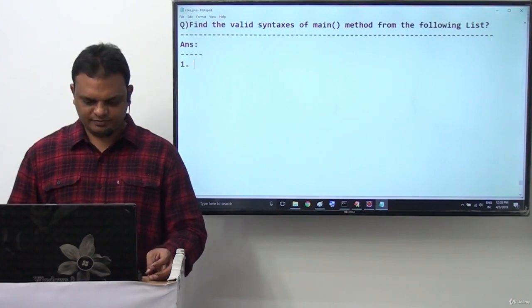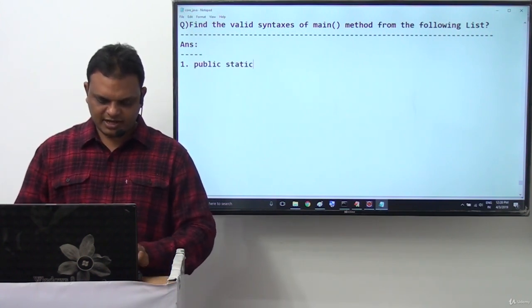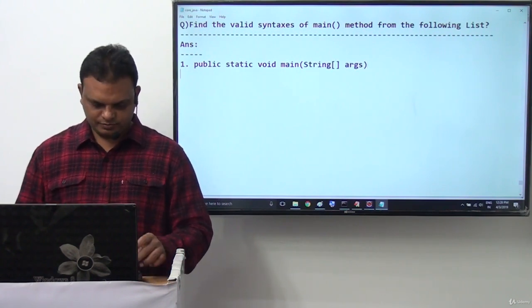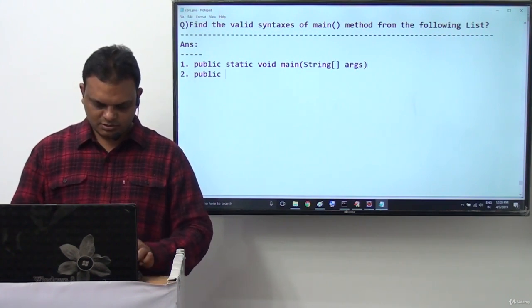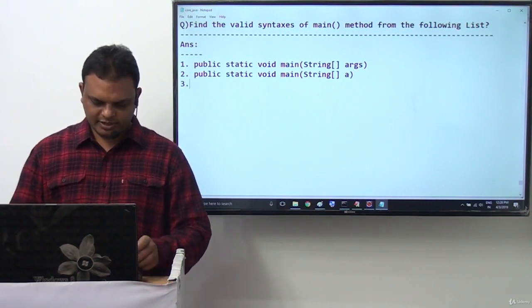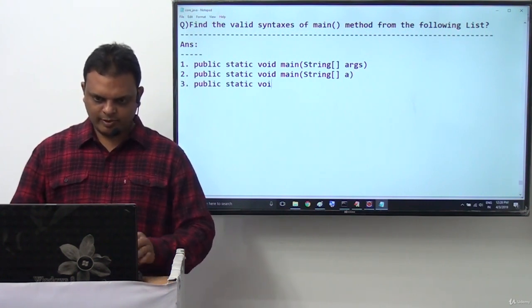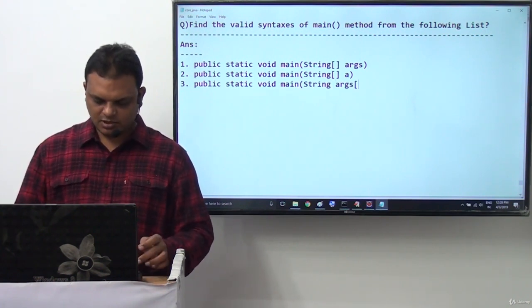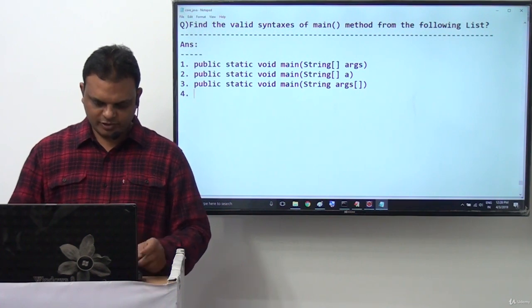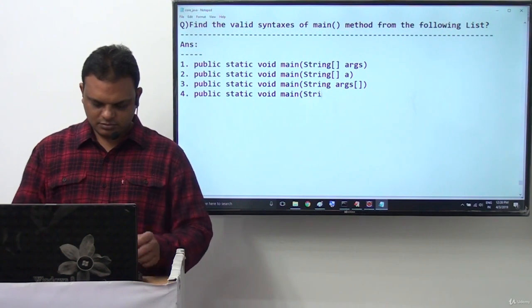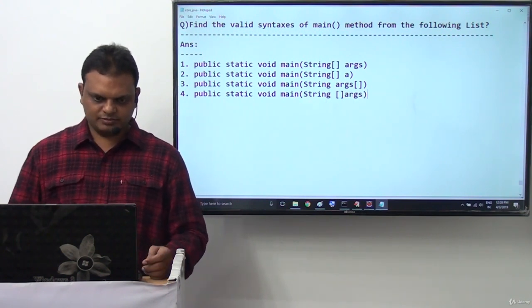The very first one: public static void main(String[] args). Second one: public static void main(String[] a). Third one: public static void main(String args[]). Fourth one: public static void main(String[] args).